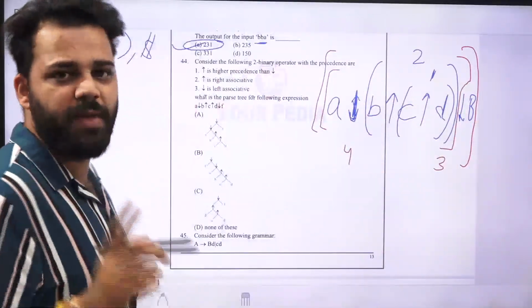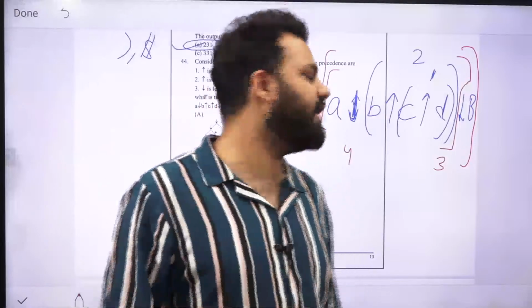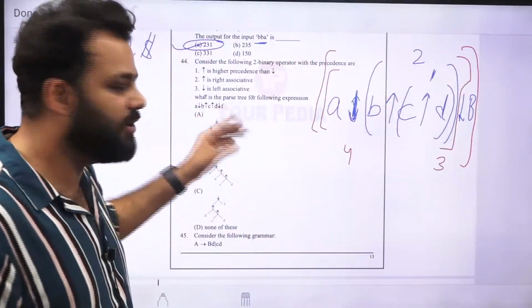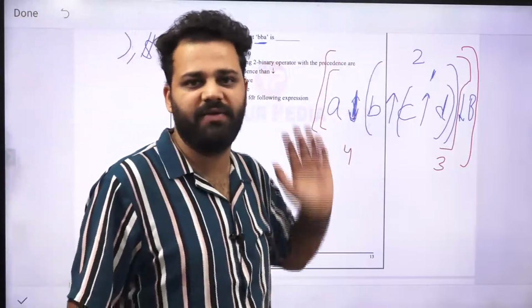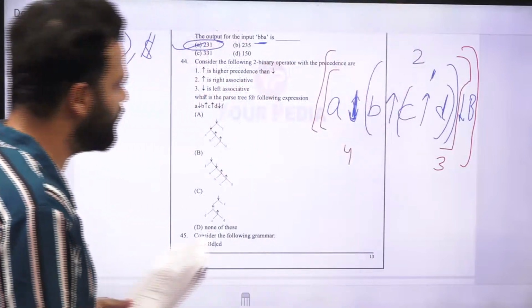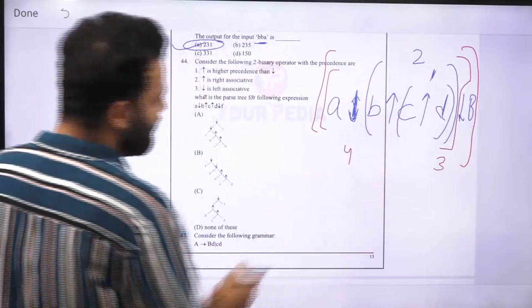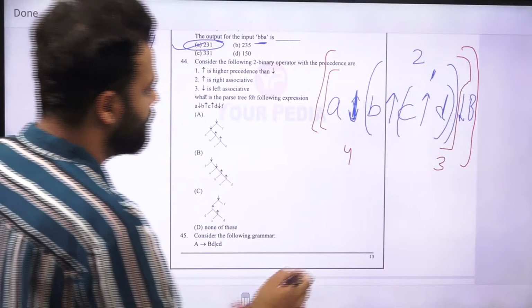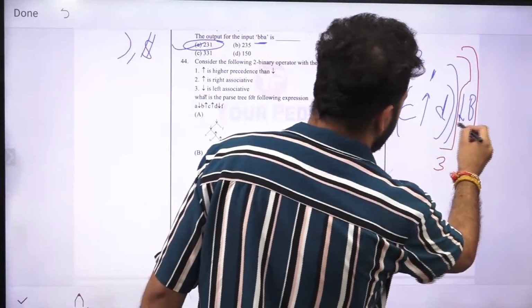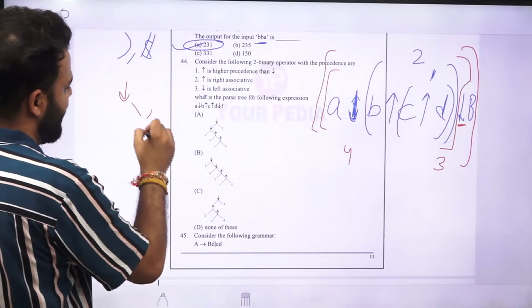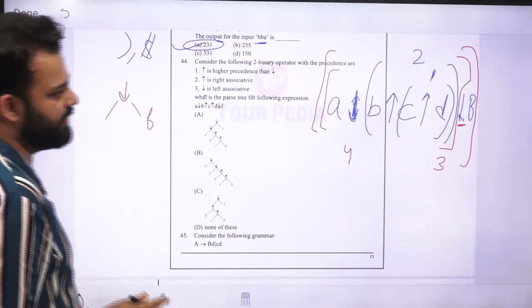So now when you make a tree, the one having a higher priority will be done at the last level, and the one having the lower priority will be done at the top level, because we go from top to bottom. So we will go in the reverse order. So the last we did this one. If we do this last, F will come here and there will be a tree here.